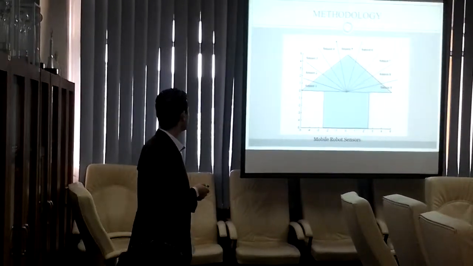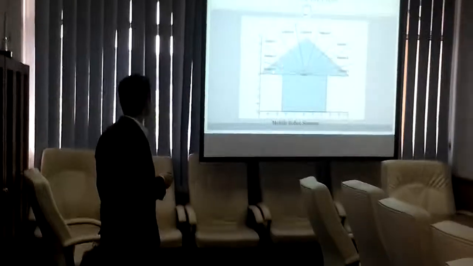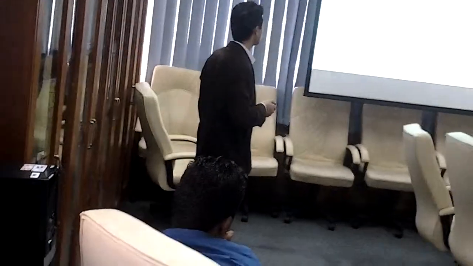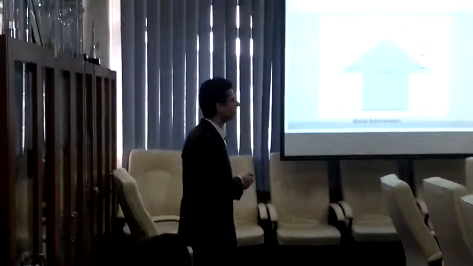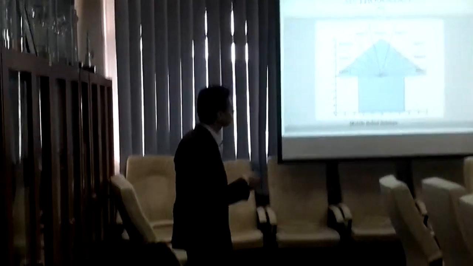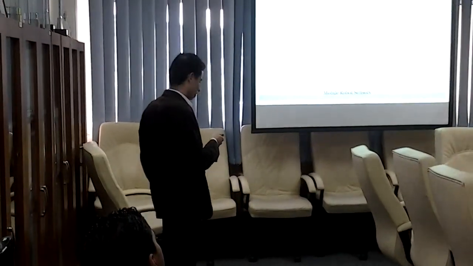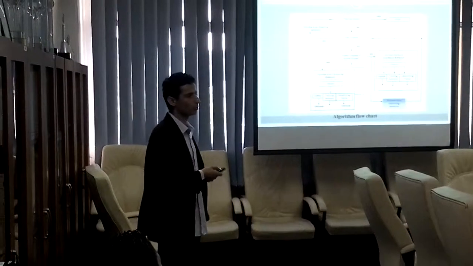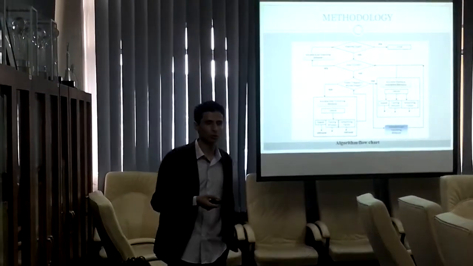As you can see here, there are 9 sensors, from sensor 1 to sensor 9. Every sensor is at 20 degrees, and every sensor can detect up to 120 units. Okay, let's move here to the most important part. This is what we call the flow chart.